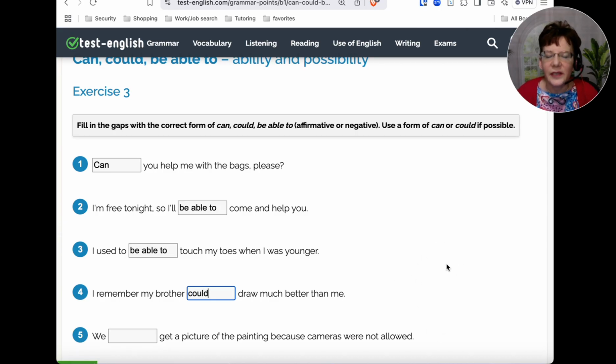All right, great job in these exercises. I know that can be confusing, whether to use can or able to. It just depends on the verb tense you're looking at in the sentence and whether this is in the present or past, right? Or a specific occasion here. All right. Well, great job on these. Shows that you listen well.